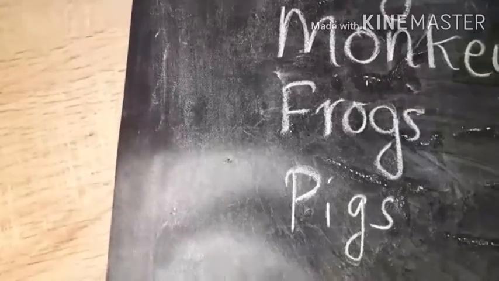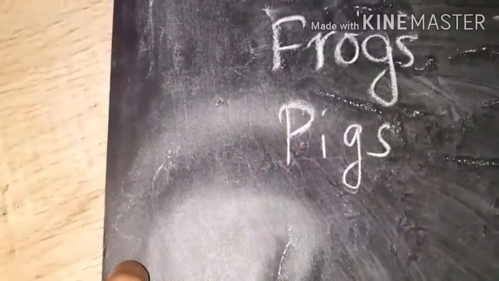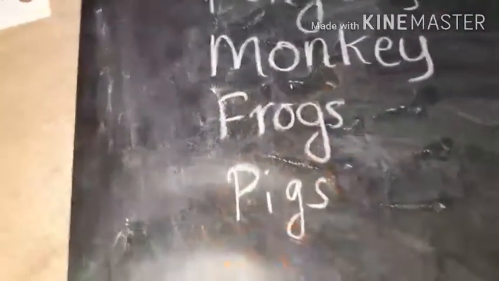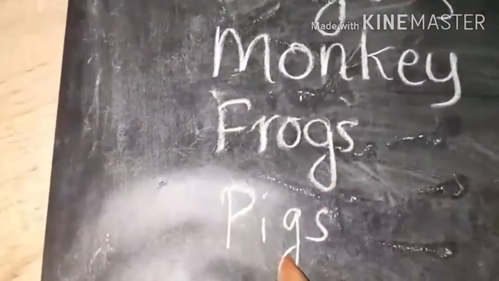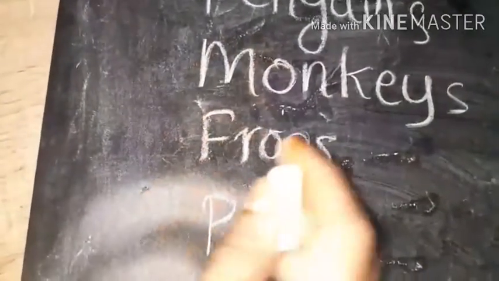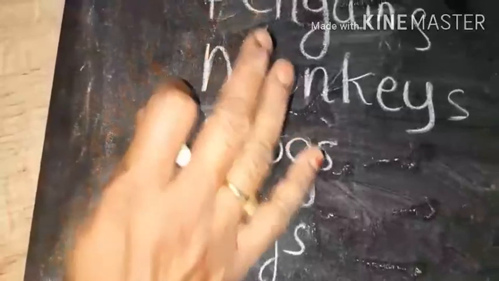Which animals are falling from the sky? This is the first stanza. Be careful. Cats and dogs, elephants, penguins, monkeys, frogs and pigs. It is a storm, so be careful.